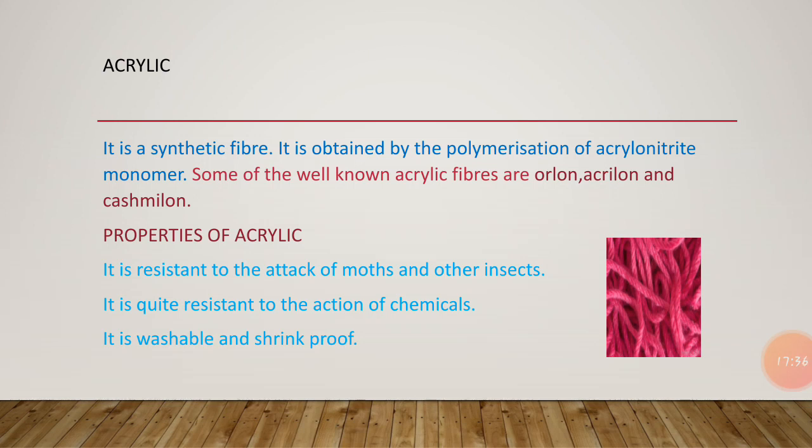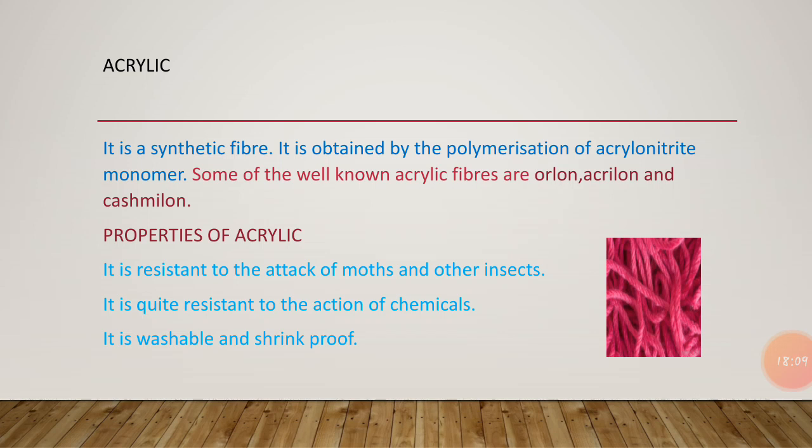What is acrylic? Acrylic is a kind of artificial wool, and these are synthetic fibers that are made from a polymer, and that polymer is called polyacrylonitrile. It is a kind of synthetic fiber that is obtained from the polymerization of the acrylonitrile monomer. Which kind of monomer unit is present in its long chain? It is a kind of polymer.